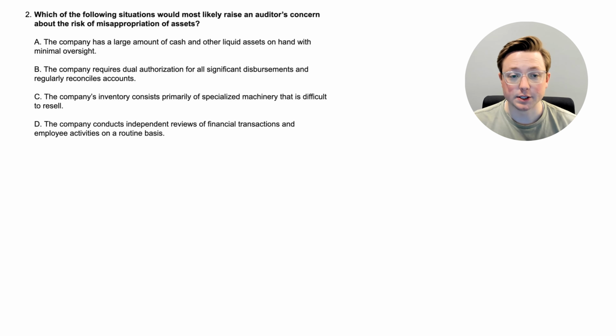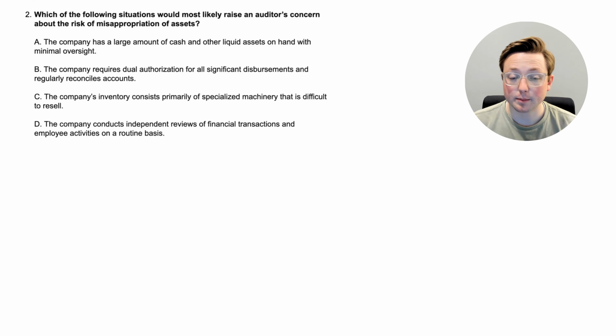All right, here we are at question 2. Which of the following situations would most likely raise an auditor's concern about the risk of misappropriation of assets? Okay, let's go through the options. Option A, the company has a large amount of cash and other liquid assets on hand with minimal oversight. Option B, the company requires dual authorization for all significant disbursements and regularly reconciles accounts.